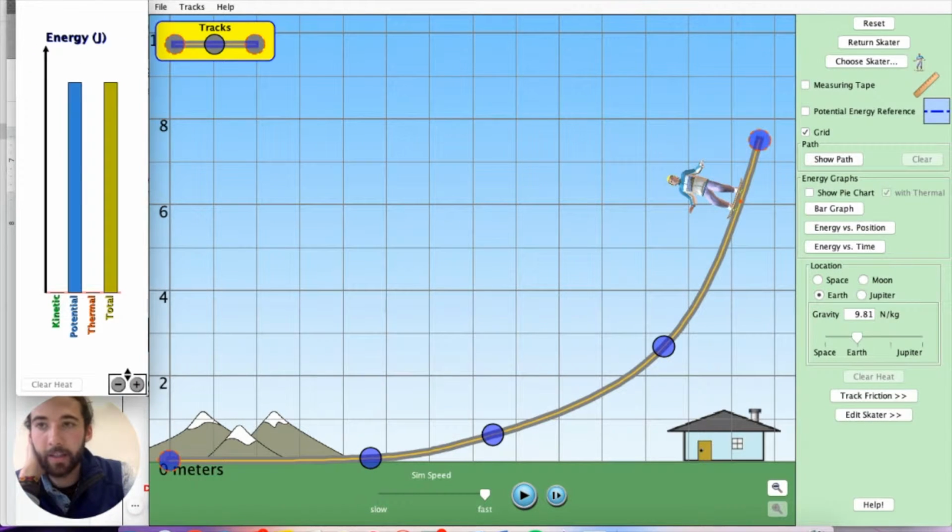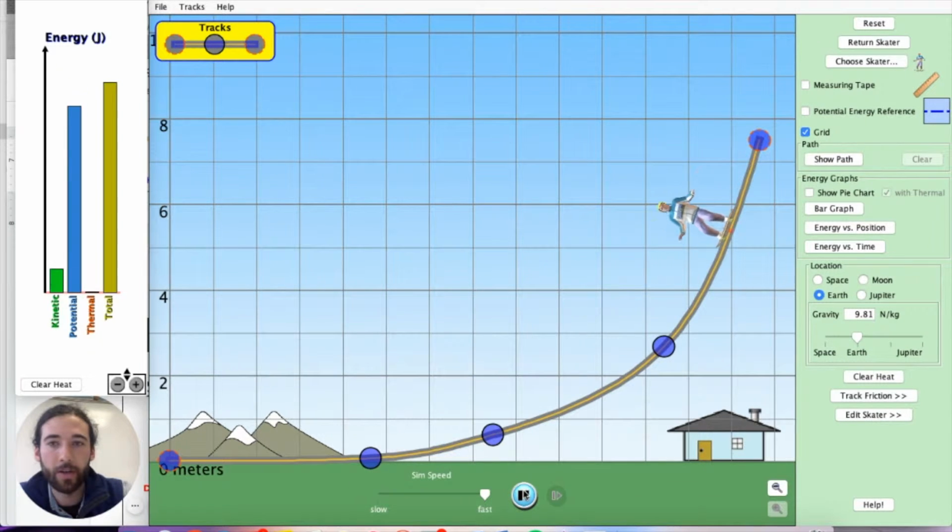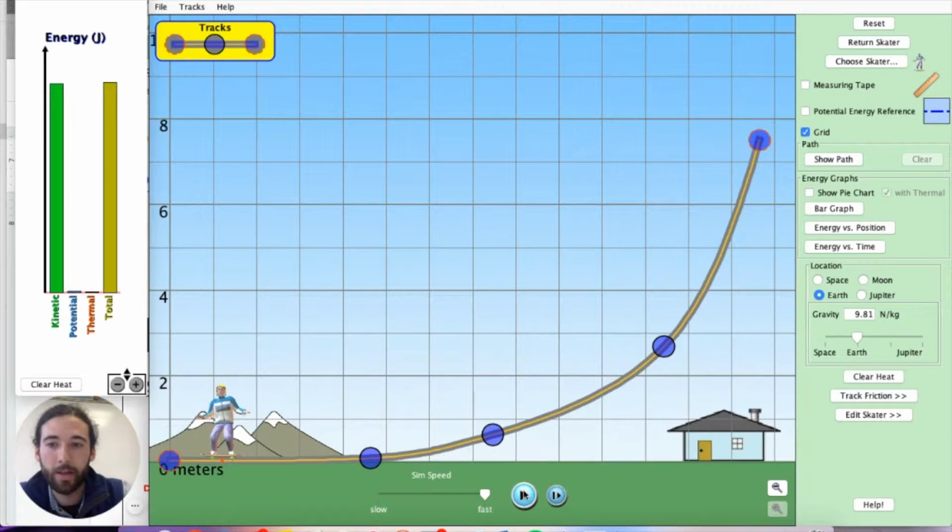Put these over here. And we'll remember that when we see potential, we're talking about stored gravitational energy. When we see kinetic, we're going to talk about energy of movement. Those are just other names for them. So notice right now that the skater's energy is all in the stored gravitational flavor. All right, and we're going to let it roll here, and we'll watch that go. When he gets to the bottom of the ramp, we've lost all of our gravitational, and it's been converted to kinetic or movement energy.